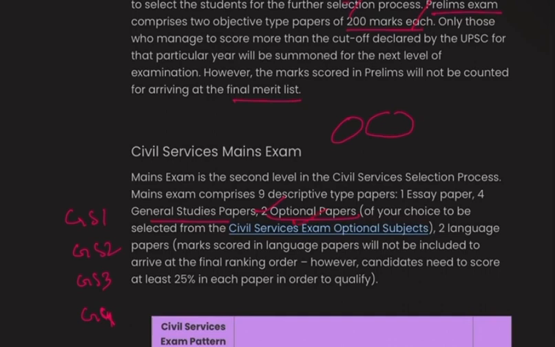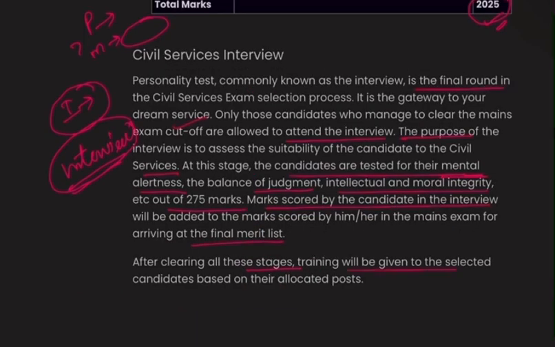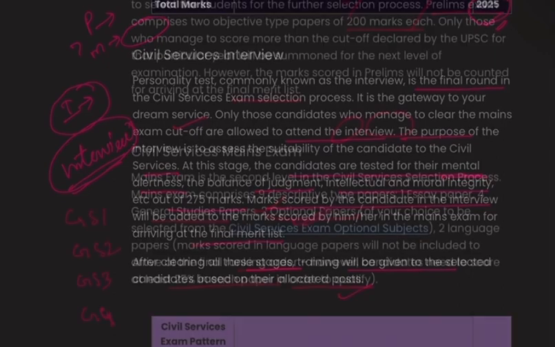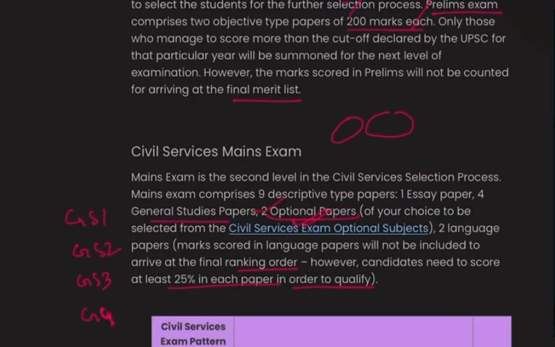This optional paper would be of your choice, that is, whatever you are choosing as an optional subject for yourself, okay. Then 2 language papers. Marks scored in the language papers will not be included to arrive at the final ranking order, okay. However, a candidate needs to score at least 25 in each paper in order to qualify. Training will be given to the selected candidate based on their allocated post. See, the marks of the language paper would not be counted, but it's still a qualifying paper, so you need to clear the cutoff of that language paper, okay.